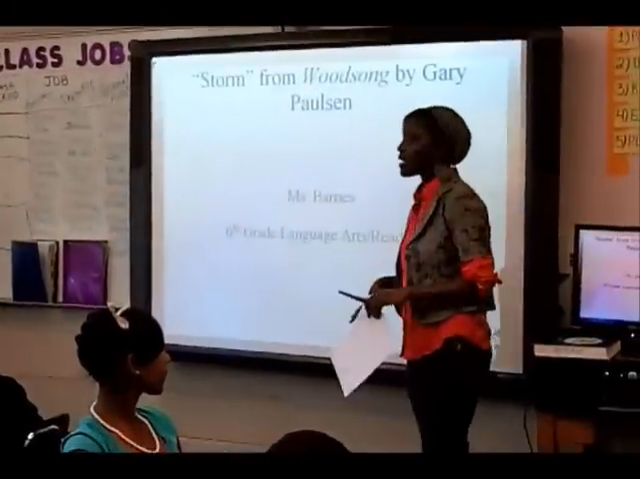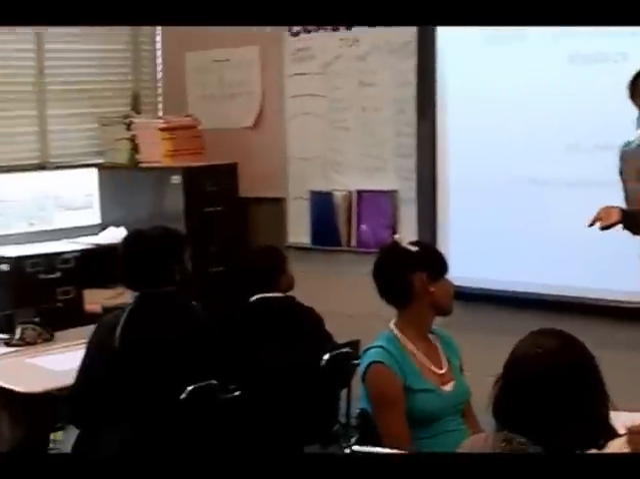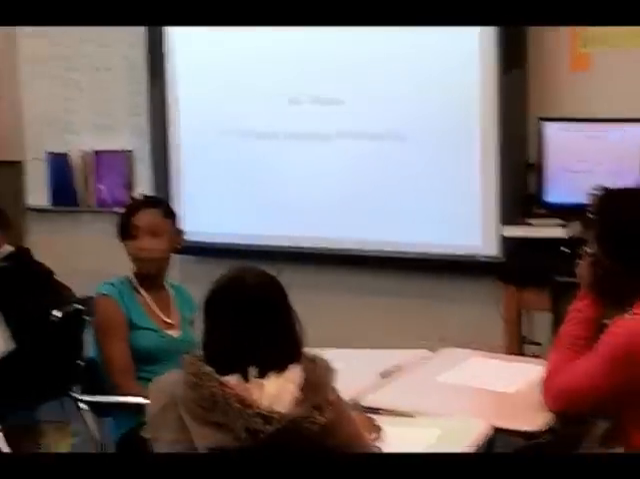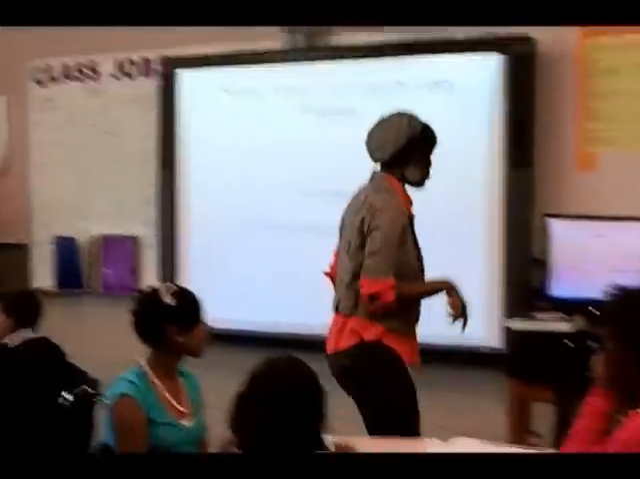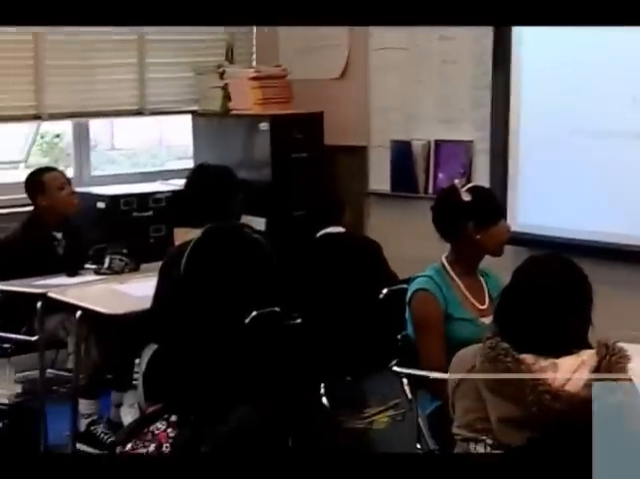We'll be reading an excerpt from the autobiography Woodsong. The excerpt is called Storm. But before we read, we have to become familiar with our vocabulary. So that's what we're going to do. We're going to use a vocabulary map called PAVE. The acronym stands for prediction, association, verification, and evaluation.